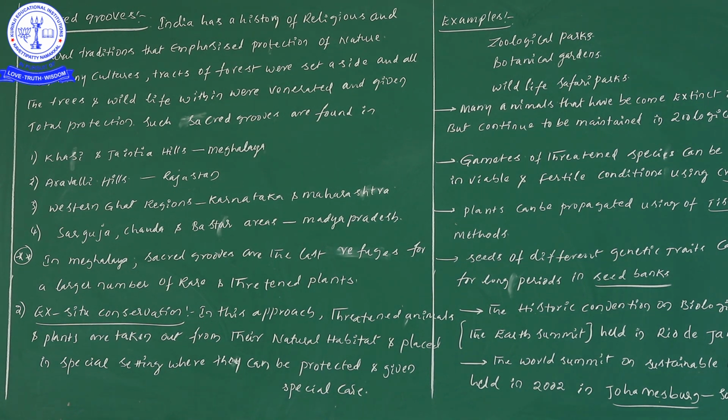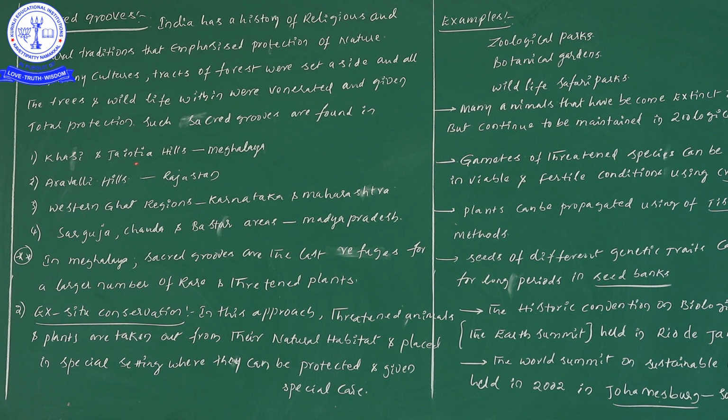Our India has religious as well as cultural traditions, and these definitely emphasize protection of nature. Thereby we are protecting the trees as well as wildlife within the particular area, giving complete protection. Such kinds of areas we simply take as sacred groves.